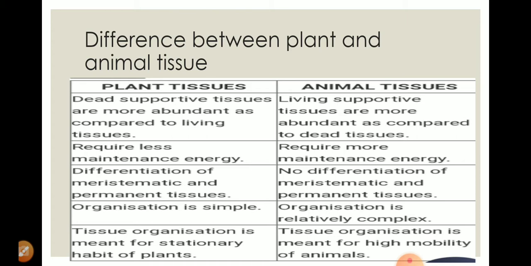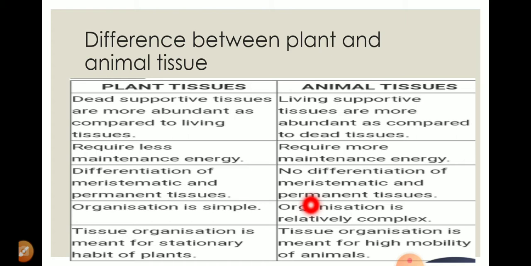As I was telling, regarding structural organization, once again I would like to say why we call it simple here and why it is called complex here: because they have more specialized tissues.